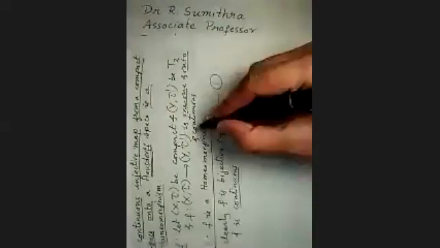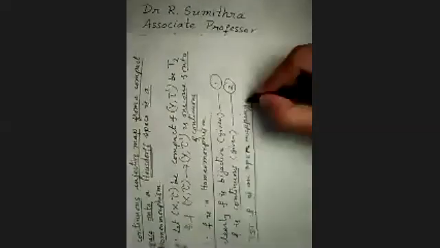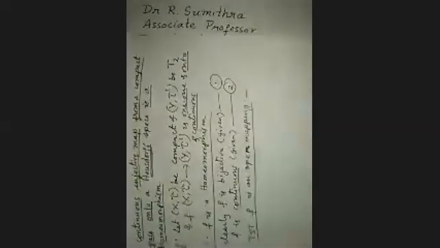To show that F is an open mapping. We have to prove that F takes open sets to open sets.